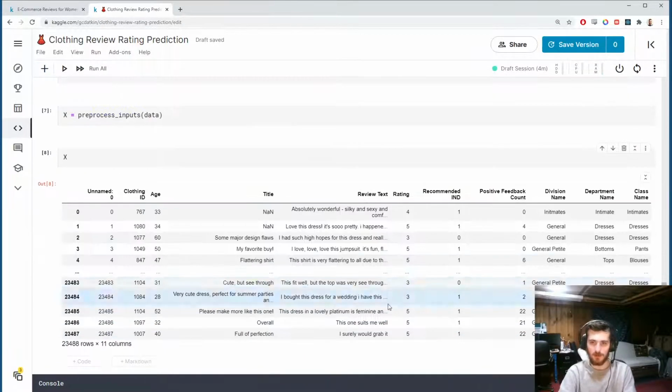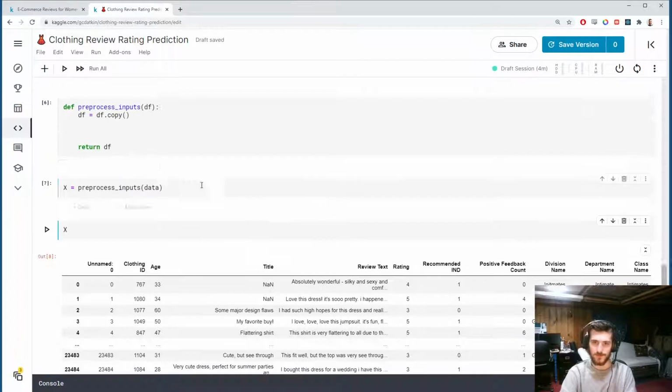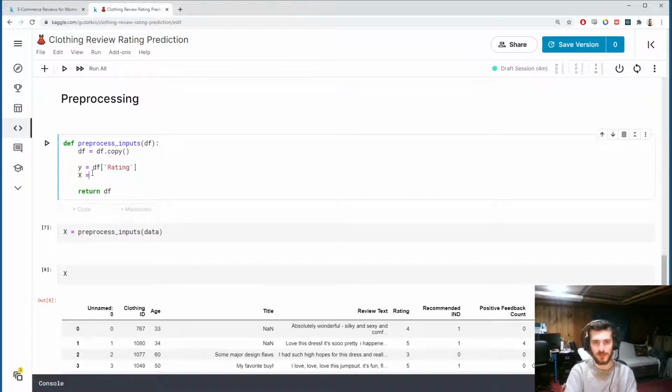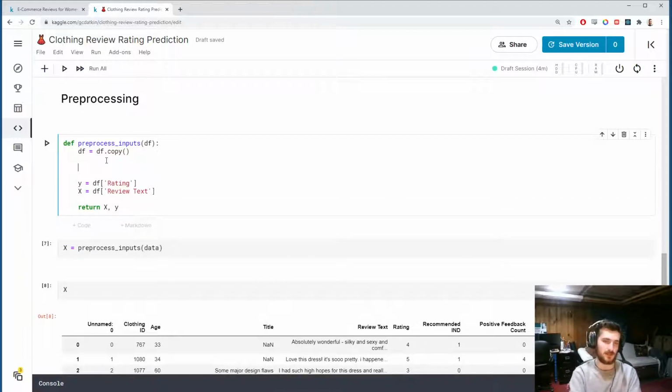So I want to drop everything except these 2 columns. This is our labels, so let's just call that y. y will be df['Rating'], and then x is just this column, df['Review Text']. Now before I make this split, and I guess I'll return x and y, I do want to drop those missing values.